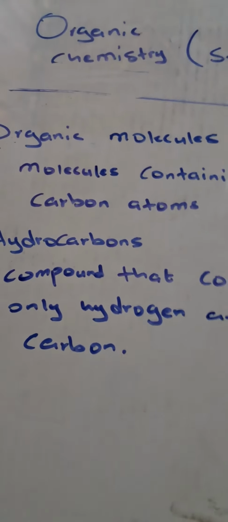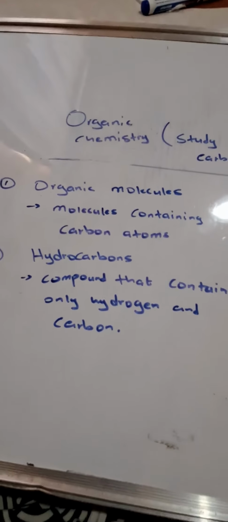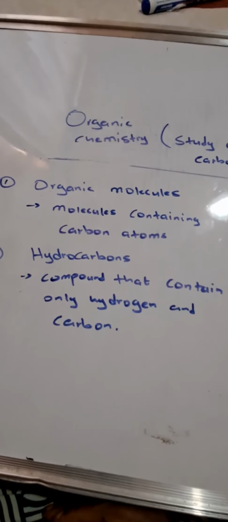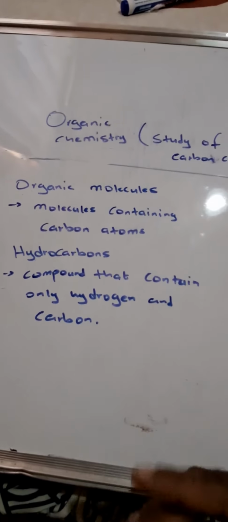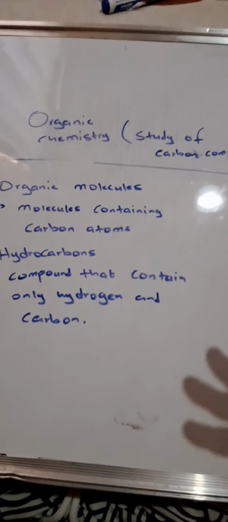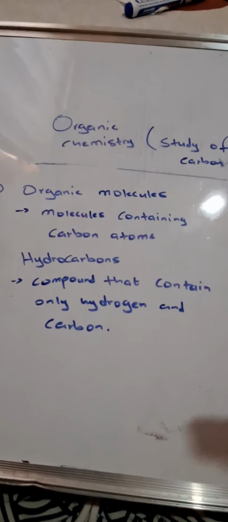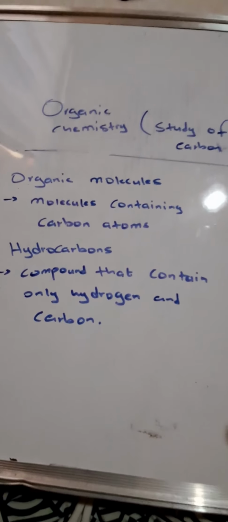But our main focus in this topic is the organic molecule. And then number three, we're going to have what we call the hydrocarbon. So now this is what I said when I started. I said organic chemistry is the study of carbon bonded with something. So either a carbon will bond with hydrogen, or with oxygen, or with halogen, as I said.